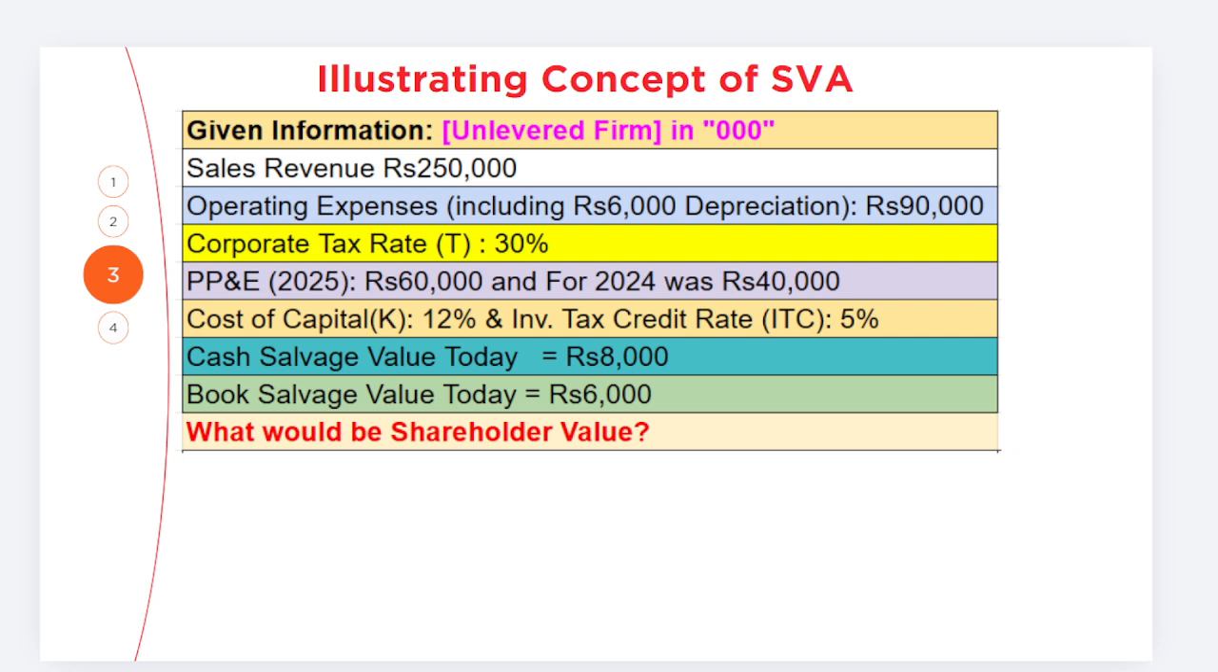This is simply the cash incentive provided by the government when the company invests in line with the government prioritized area of investment. Okay, so the cash salvage value given in the question is 8,000, while we assume that the book salvage value is 6,000.